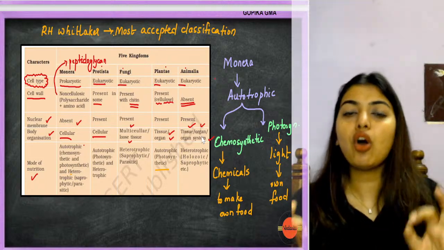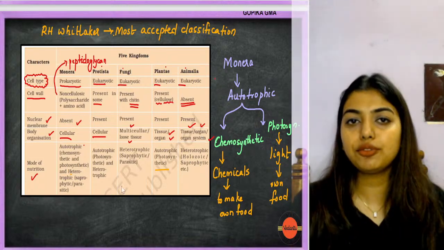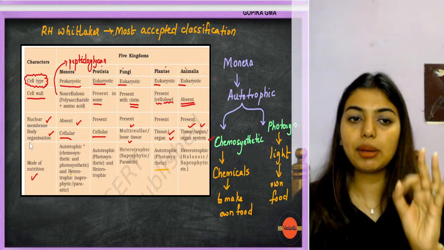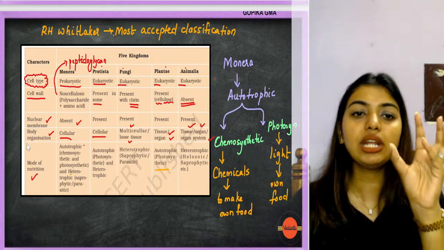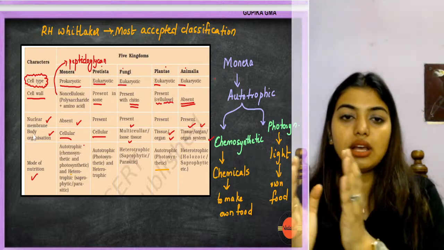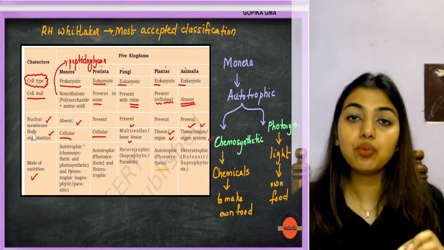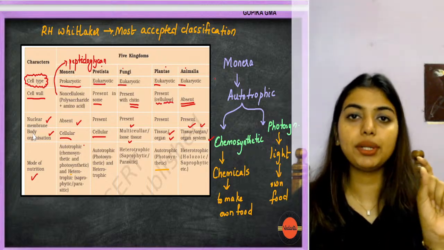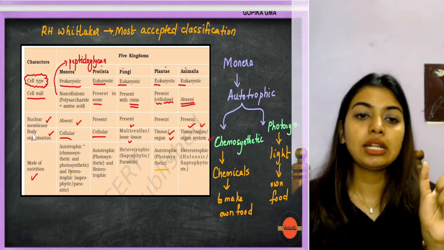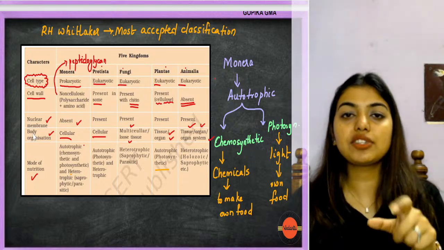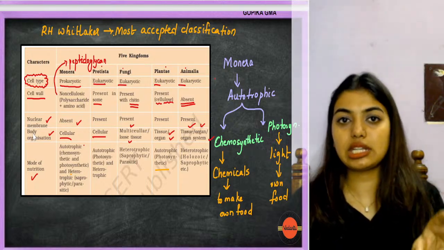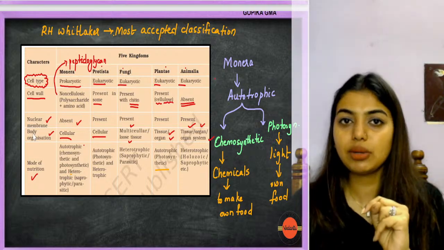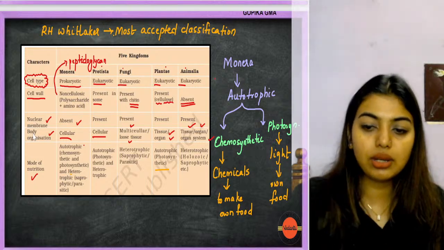So this box is the only box that you have to learn for R.H. Whittaker. You have to remember cell type, cell wall, nuclear membrane, body organization, mode of nutrition, for each of them: Monera, Protista, fungi, plantae, Animalia. In that, whatever is special, like Monera have peptidoglycan, fungi has chitin, and Monera shows autotrophism in two types, chemosynthetic and photosynthetic. Special ones are always noted, because questions will come from the special ones. They will not ask what is very common.